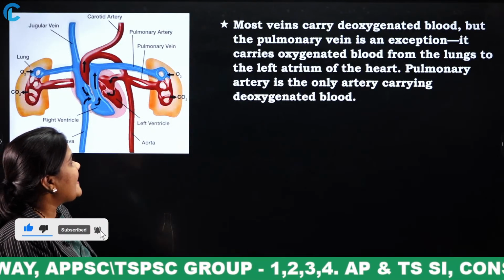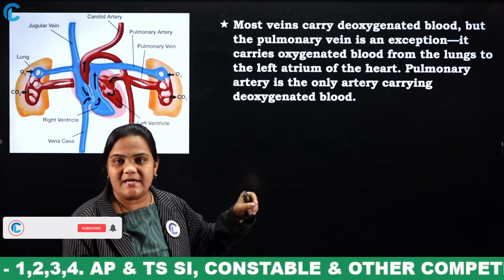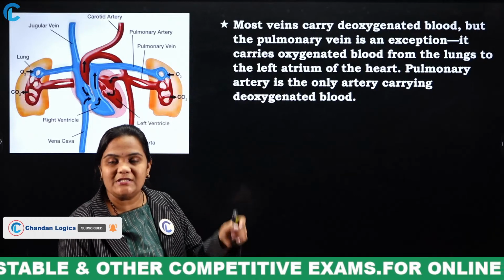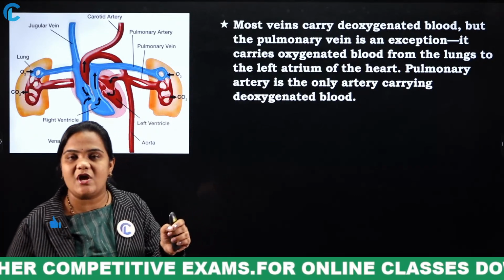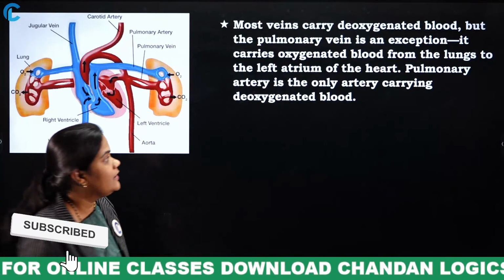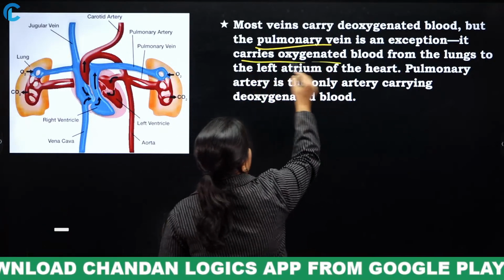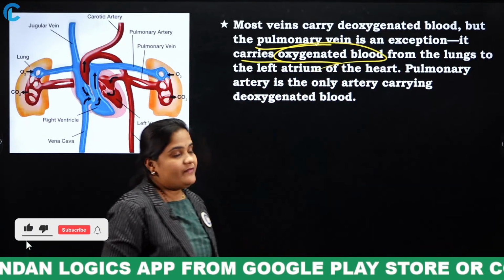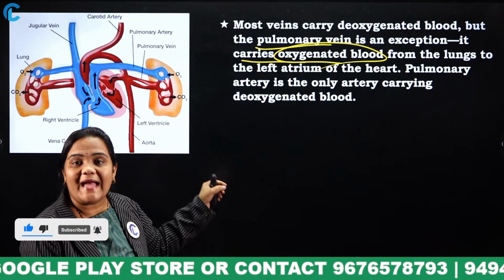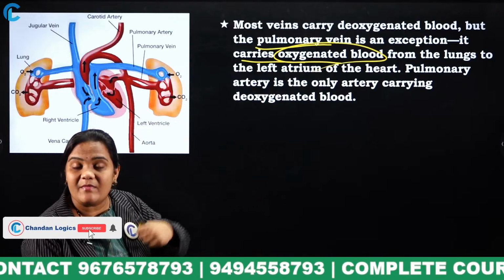Most veins carry deoxygenated blood. As I told, veins carry deoxygenated blood and the arteries carry oxygenated blood. The exception is the pulmonary artery, which carries deoxygenated blood, and the pulmonary vein, which carries oxygenated blood. The pulmonary vein is an exception: it carries oxygenated blood from the lungs to the left atrium of the heart.